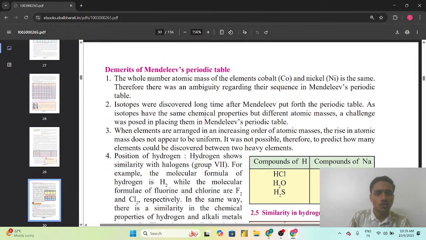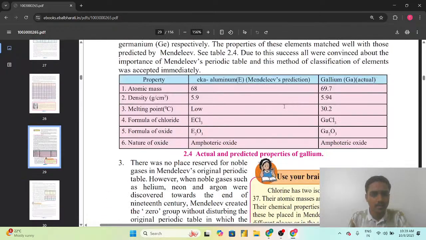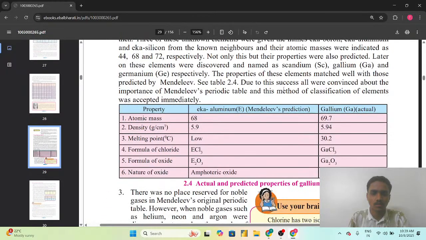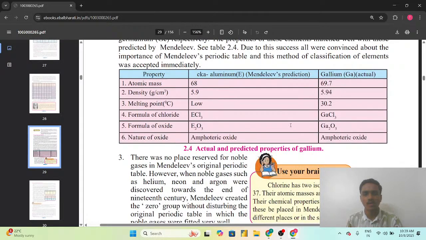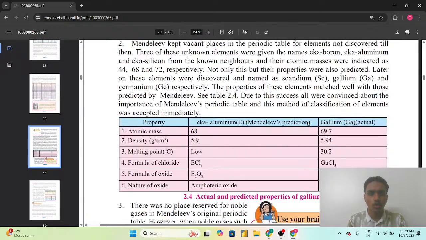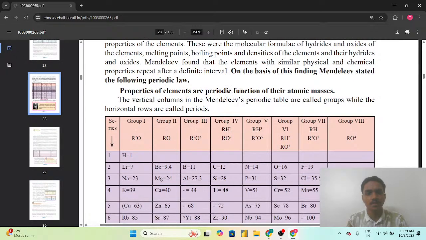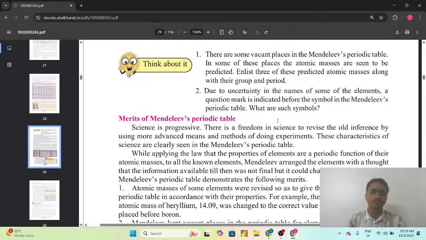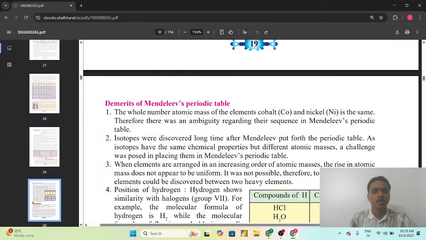So demerits of the Mendeleev periodic table, क्या क्या demerits निकले? Merits, as we have seen, it has played a very revolutionary role in the formation and classification of the elements and the formation of the new periodic law, that stated the properties of the elements are the periodic function of their atomic masses. These all have brought a revolutionary step in the classification of the elements. तो कुछ demerits भी निकले, तो क्या थे?